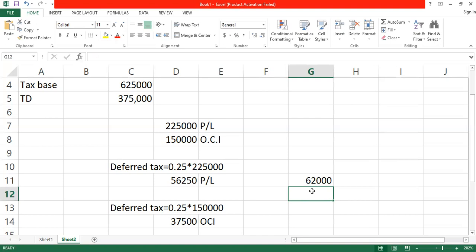Difference will be 6,250. No, let me confirm. It should be 62,000 minus 5,750. Yes. This 5,750, is it a reduction or an increase?